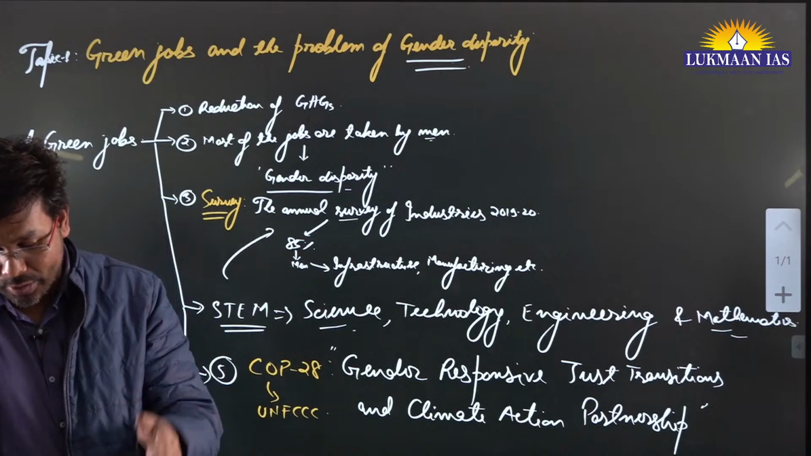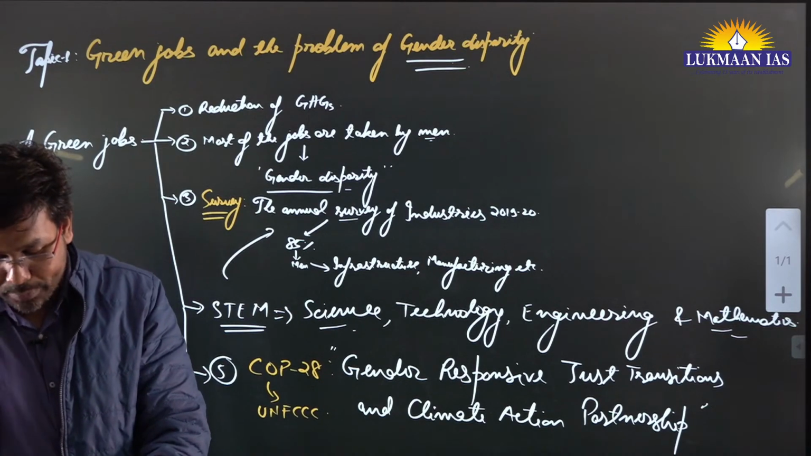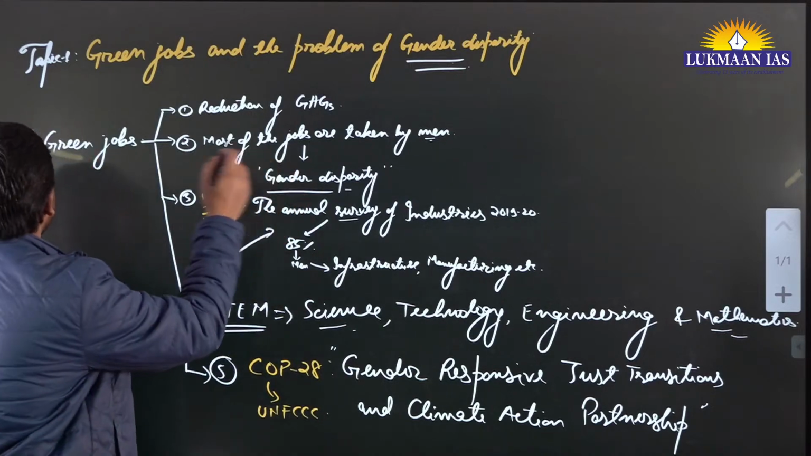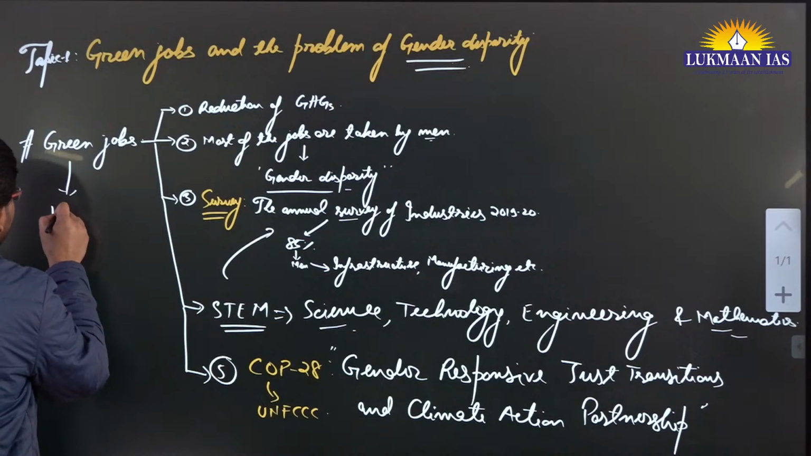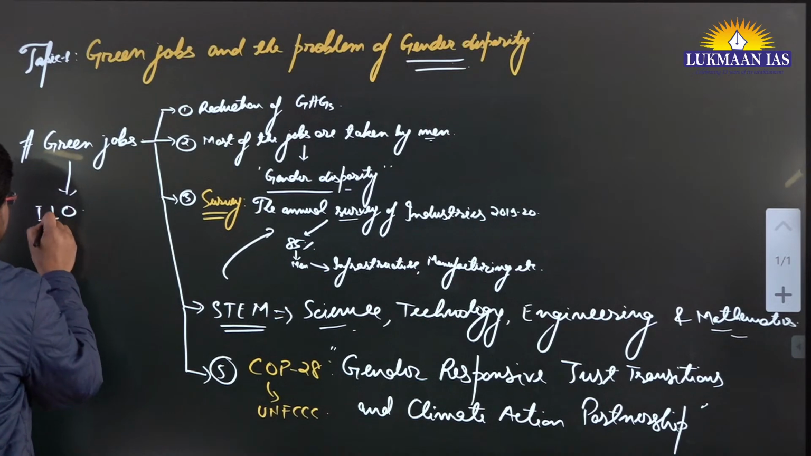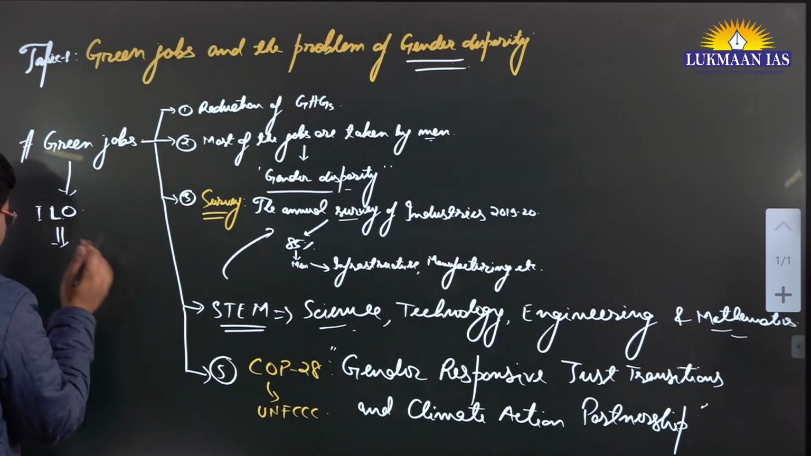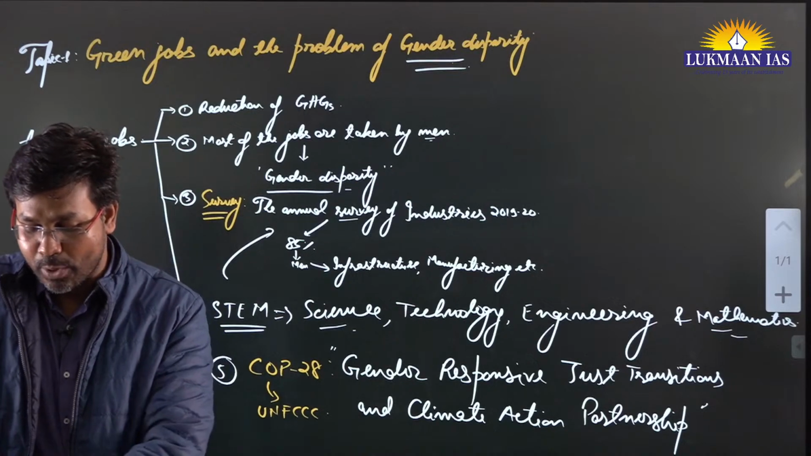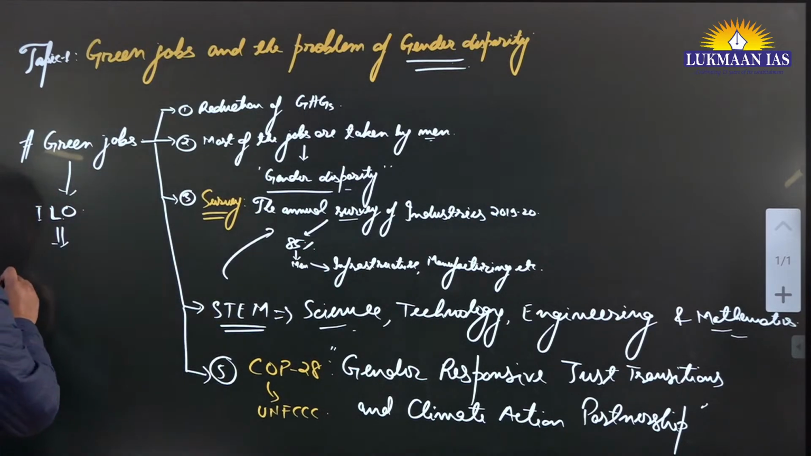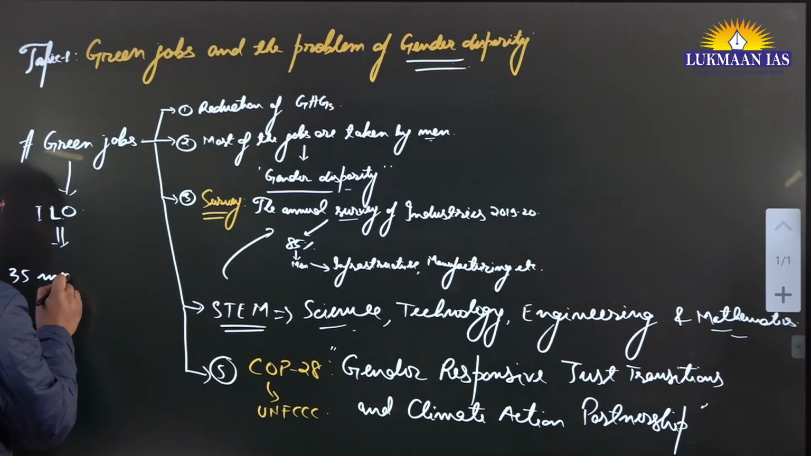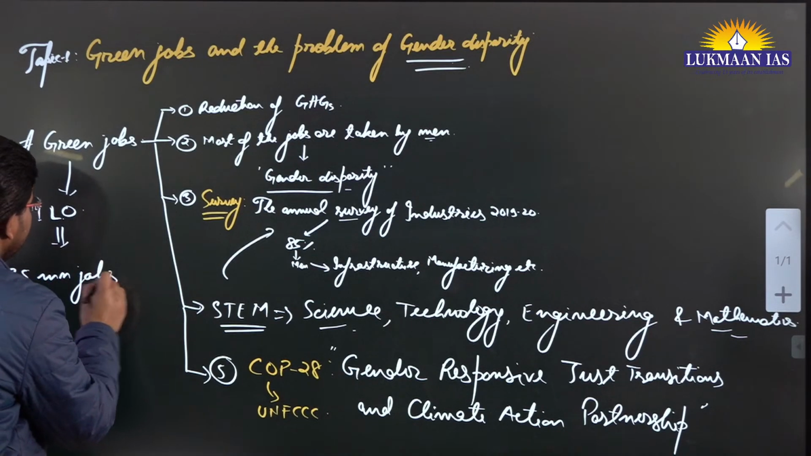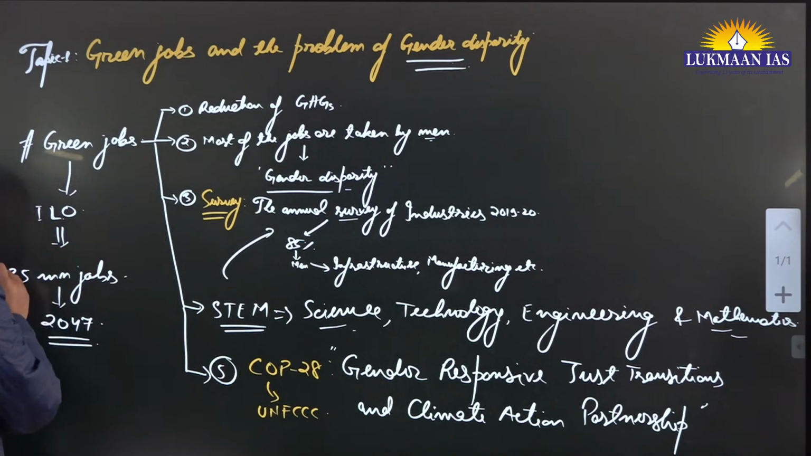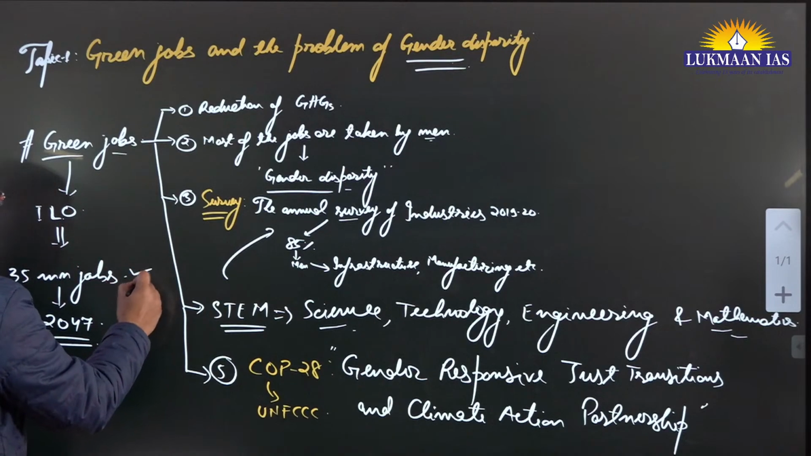The International Labour Organization defines green job as decent job that contributes to preservation or restoration of the environment. So the International Labour Organization has given a definition to it, and green jobs have the potential of adding a huge number of jobs, about 35 million jobs in India by the year 2047. So green jobs will add about 35 million jobs.